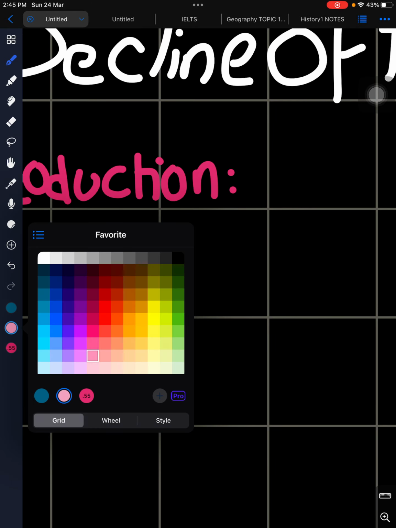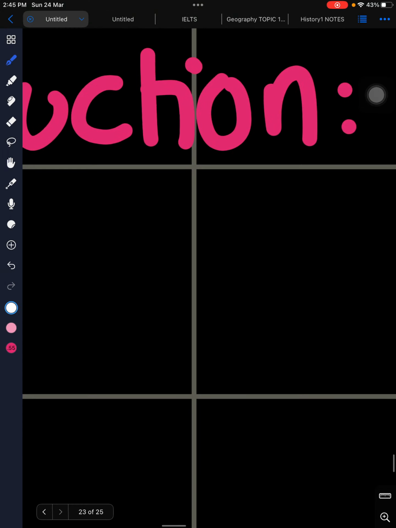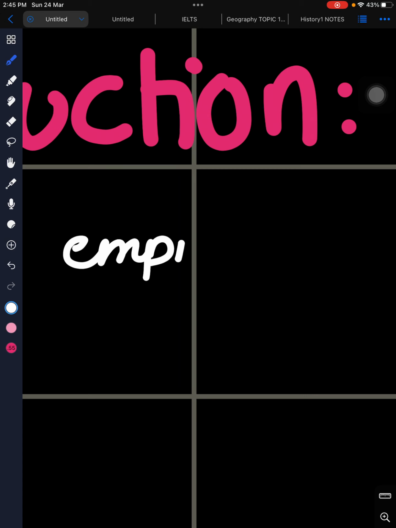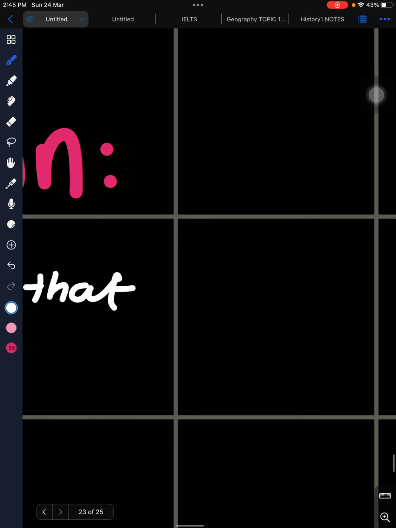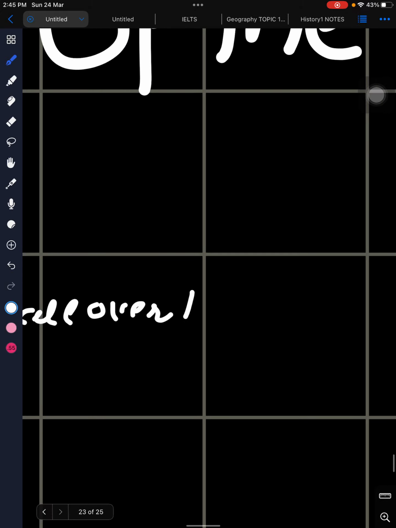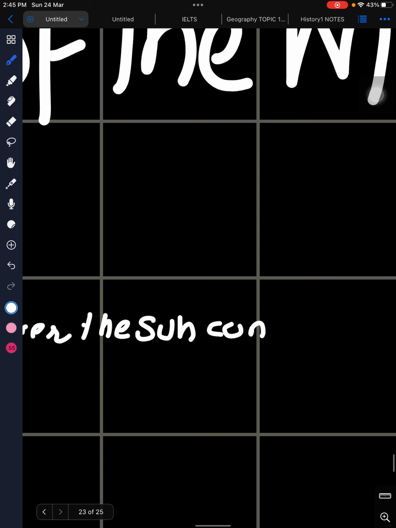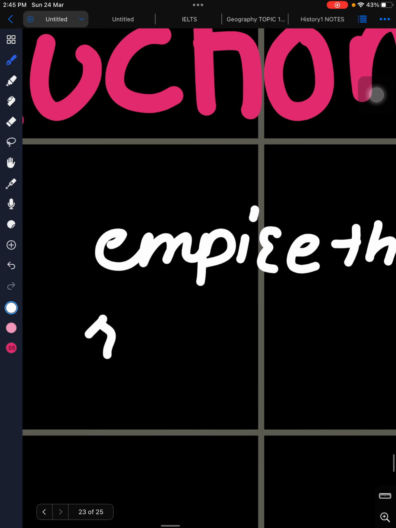Mughal Empire was an empire that was all over the subcontinent, and it was ruled by Muslims.